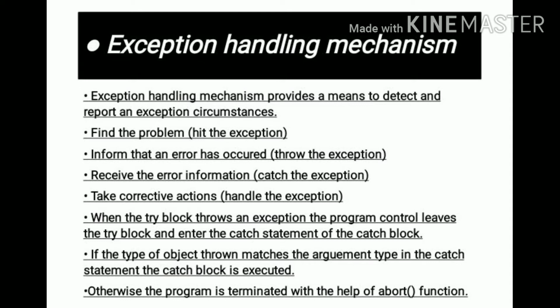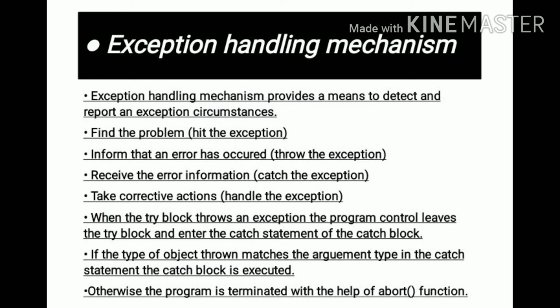When the try block throws an exception, the program control leaves the try block and enters the catch statement of the catch block. If the type of object thrown matches the argument type in the catch statement, the catch block is executed. Otherwise, the program is terminated with the help of the abort function. This was all about the theoretical aspects of exception handling and the three different keywords which we'll be using to perform exception handling.